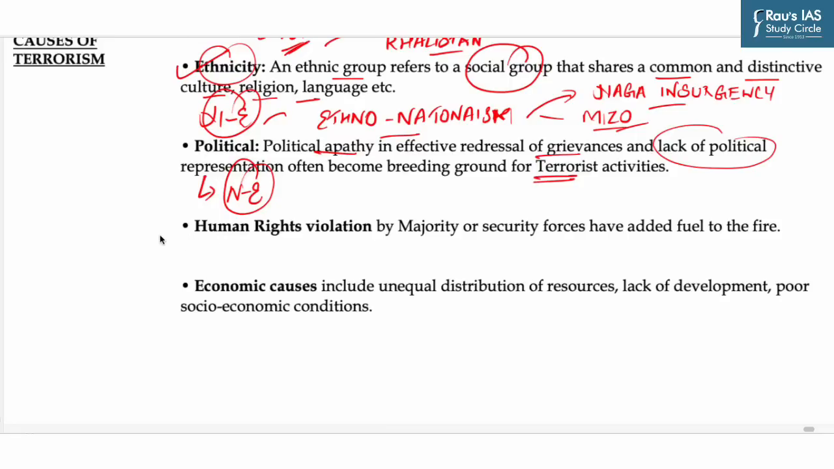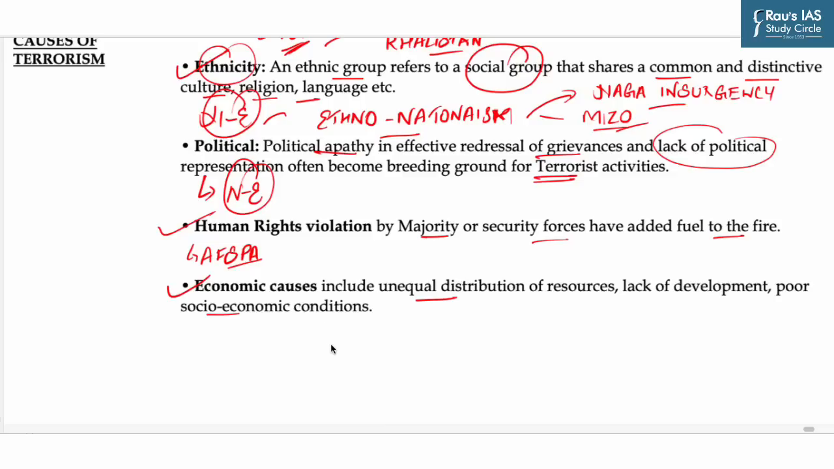Now, the next cause is human rights violation by the majority or security forces, which has added fuel to the fire. This has been the case in almost all insurgency-affected areas. For example, abuse of the Armed Forces Special Powers Act, that is AFSPA, in J&K and Northeast. Another factor is economic, where unequal distribution of resources, lack of development, and poor socio-economic conditions provide a fertile ground for extremist ideologies to flourish.